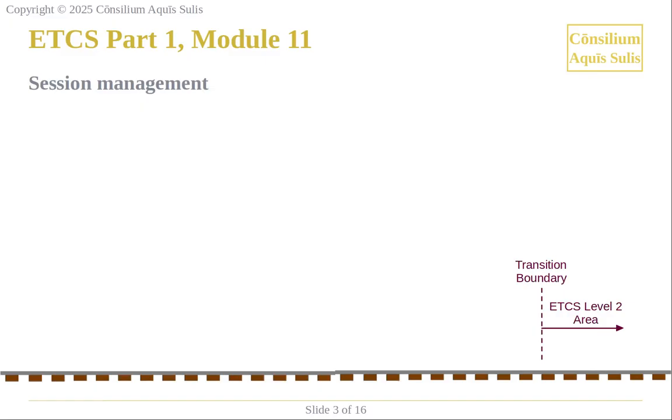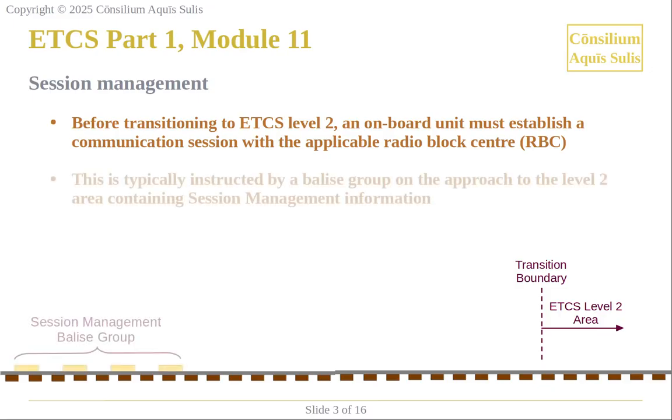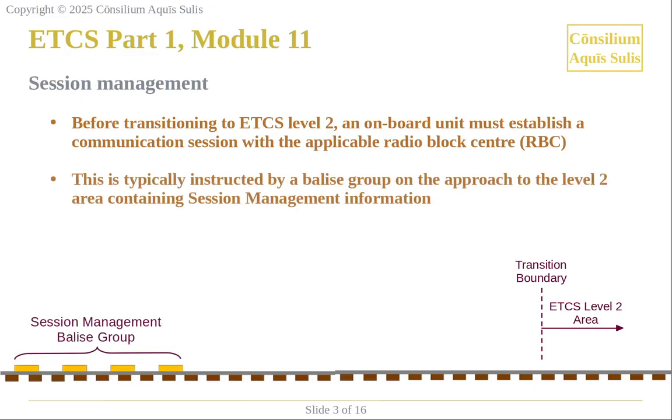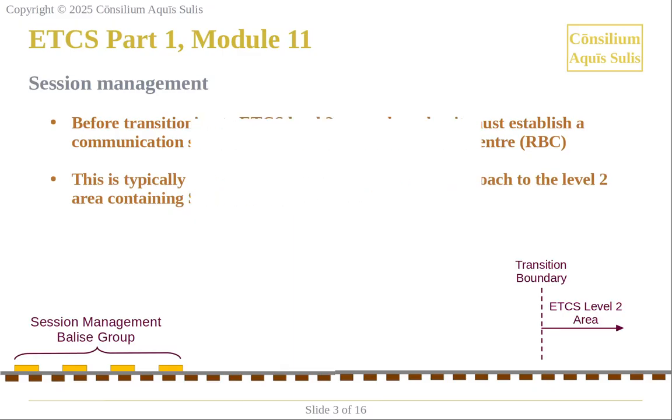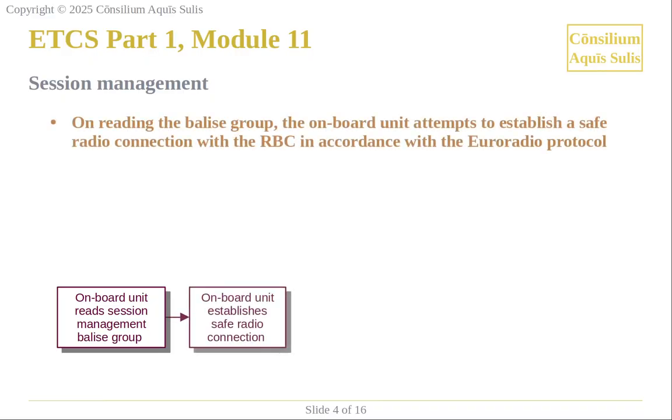Before transitioning to ETCS Level 2, an onboard unit must establish a communication session with the applicable radio block centre. This is typically instructed by a Balise group on the approach to the Level 2 area containing session management information. On reading the Balise group, the onboard unit attempts to establish a safe radio connection with the RBC in accordance with the Euroradio protocol.